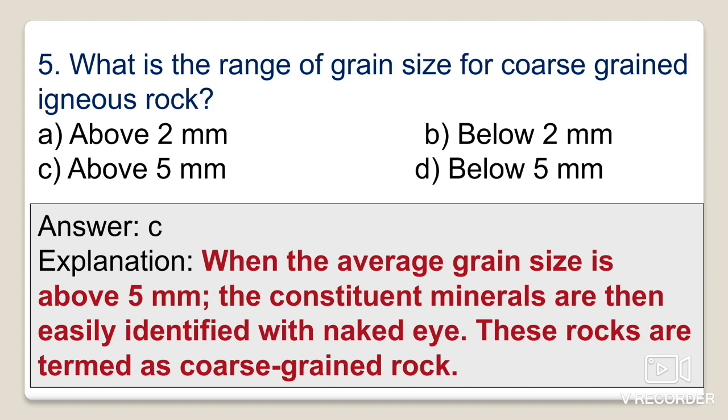If the grain size is in the 1 millimeter to 5 millimeter range, then these grains are known as medium sized grains, and if the grain size is less than 1 millimeter, then they are known as fine grained average diameter. So here the correct option is option C.